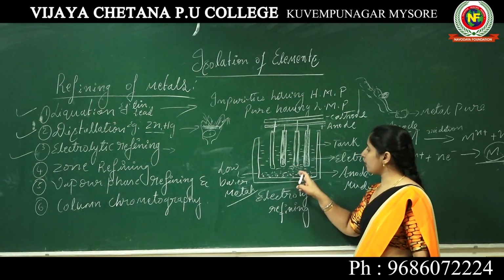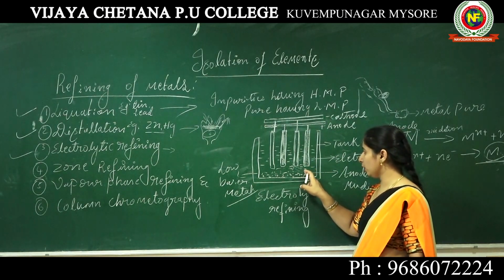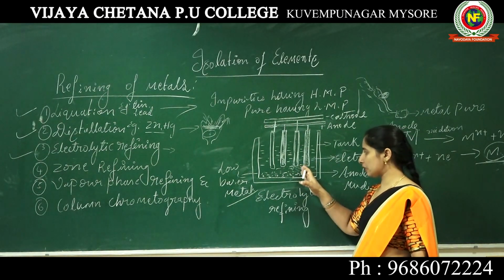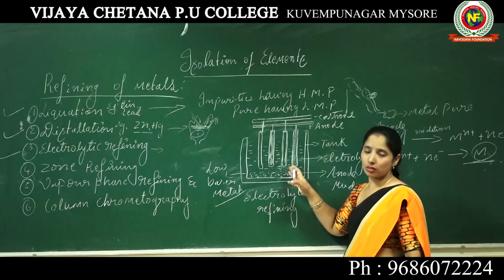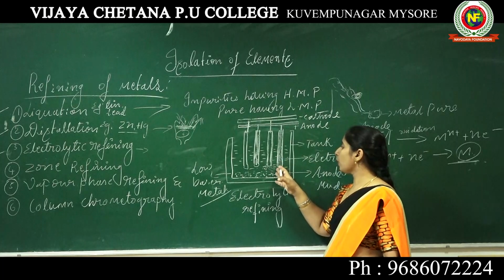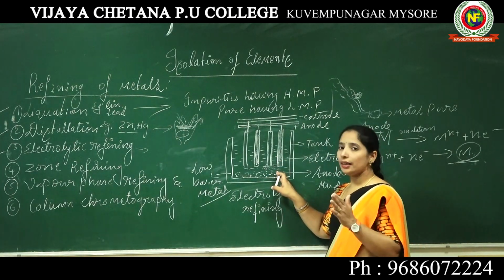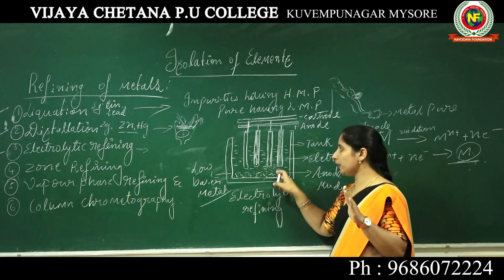Here I am taking the same old solution, the copper sulfate solution, as an electrolyte. When the electrolysis process is carried out at some temperature, what happened? The impure copper present at the anode will dissolve in the solution, and the pure metal will get deposited at the cathode.